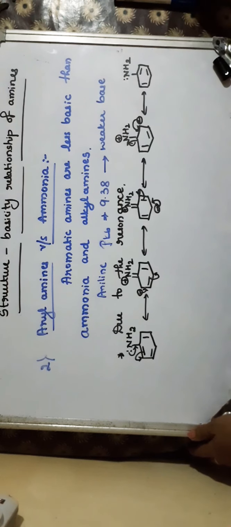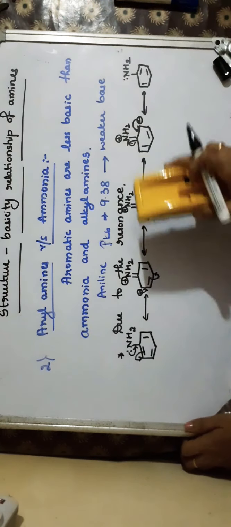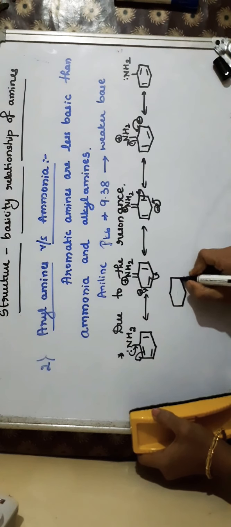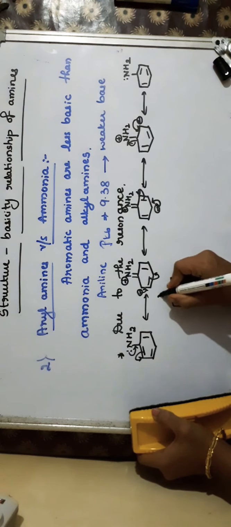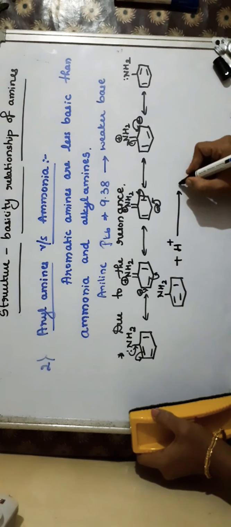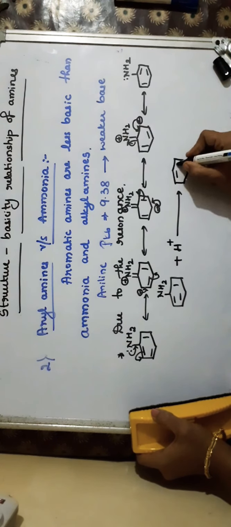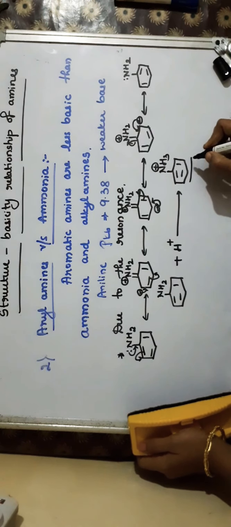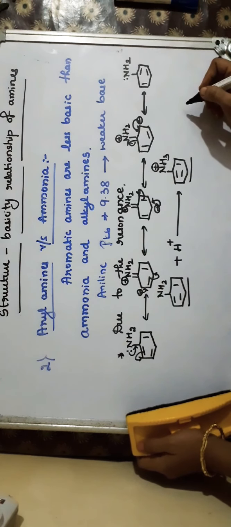And also, when this aniline gets protonated, there is a formation of the anilinium ion, which is a conjugate acid. If this conjugate acid is stable, then the base will be stronger.